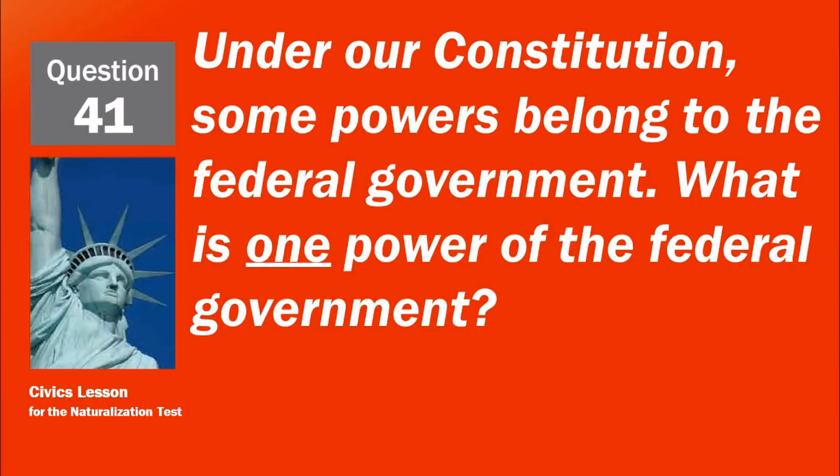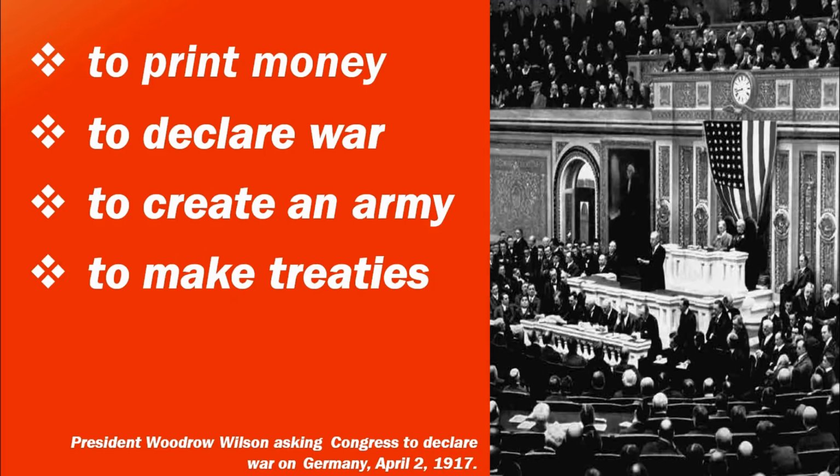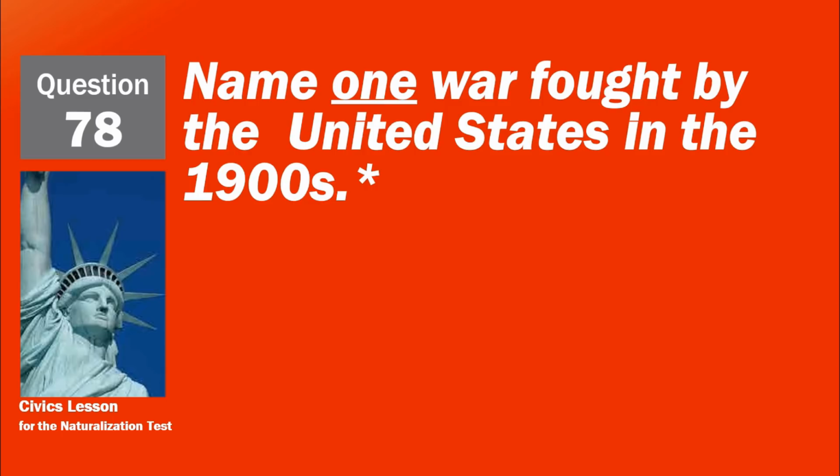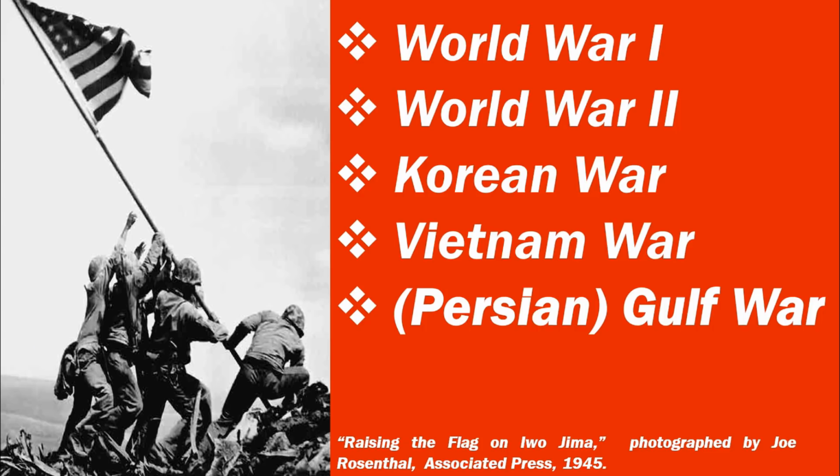Under our Constitution, some powers belong to the federal government. What is one power of the federal government? To print money. To declare war. To create an army. To make treaties. Name one war fought by the United States in the 1900s. World War I, World War II, Korean War, Vietnam War, Persian Gulf War.